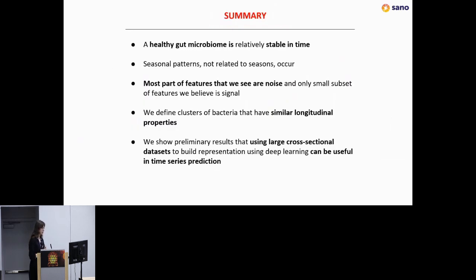Yes, so as a summary, we created this statistical framework to analyze time series, and we see that the healthy gut microbiome is relatively stable in time. There are some seasonal patterns which are not related to seasons. Most of the features in the gut microbiome are noise, and only a small subset we believe is signal. There are also some clusters of bacteria that have similar properties. We also show that you can use cross-sectional data for time series prediction in the future.